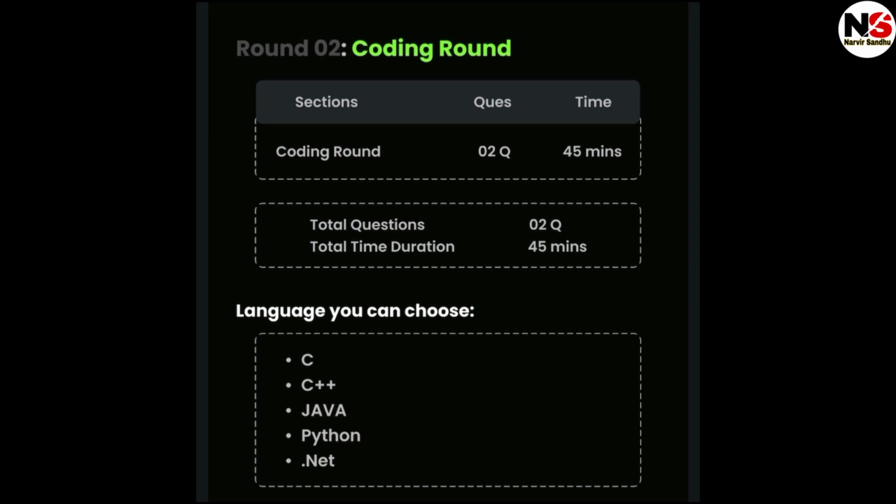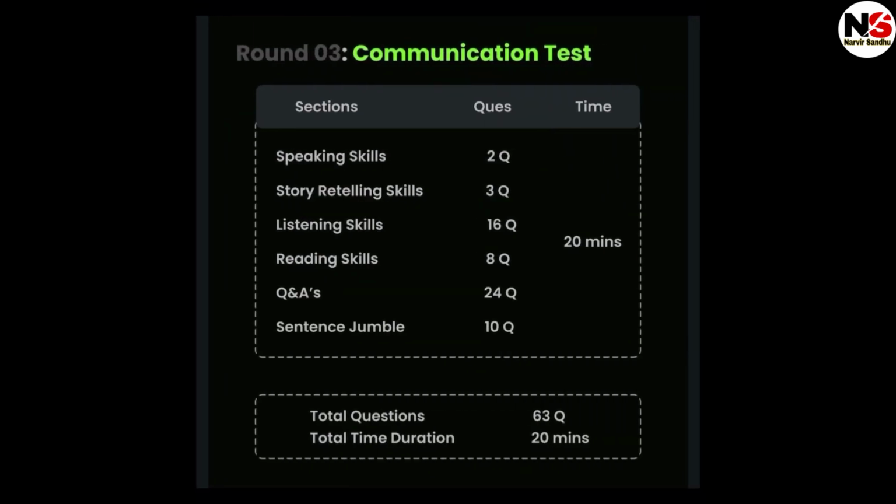After clearing the coding round, you have the communication test. The communication test has 63 questions and the time duration for the communication test is 20 minutes. Speaking skill has 2 questions, story retelling skill 3 questions, listening skill has 16 questions, reading skill has 8 questions, Q&A has 24 questions, and sentence jumble has 10 questions.